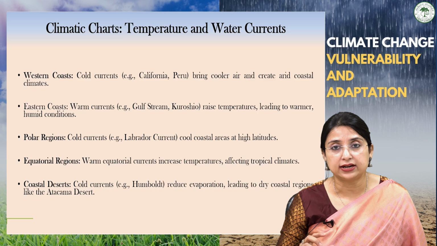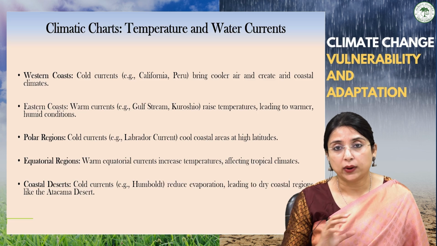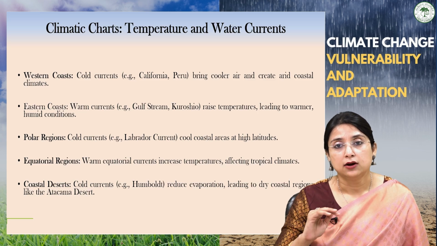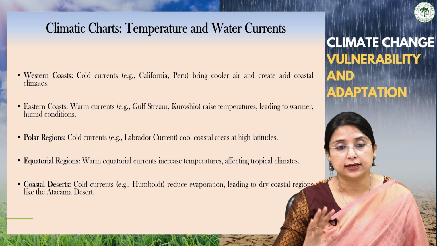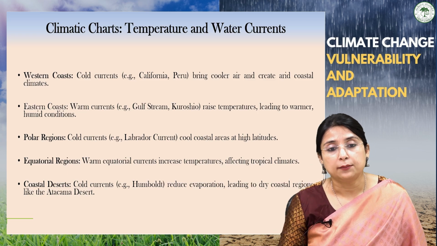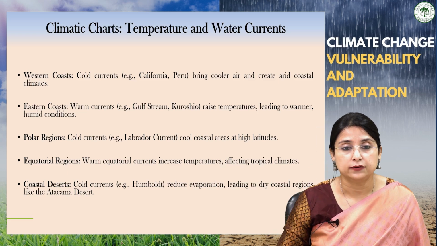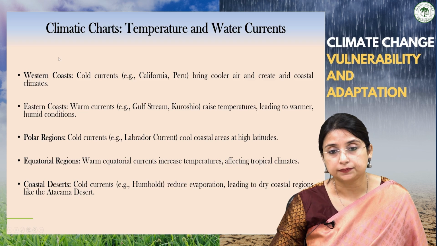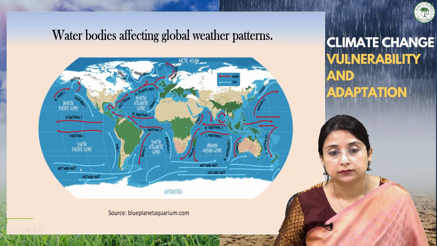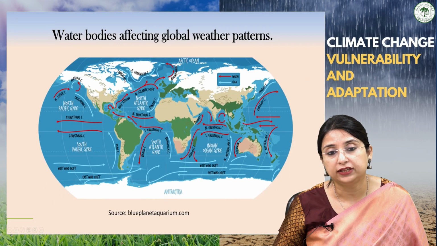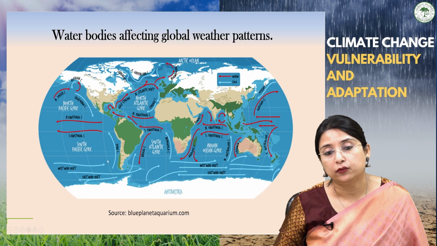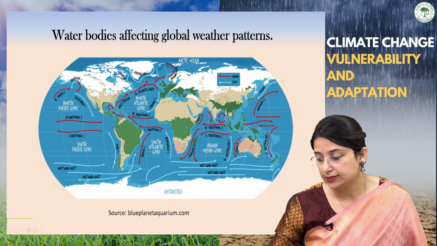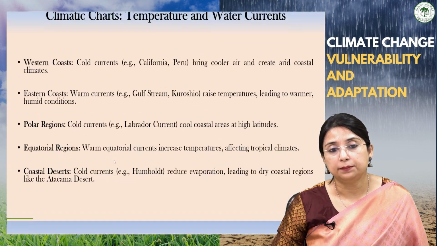Warm currents are generated in the tropics near the equator, while the cold currents are formed at high latitudes or in the poles. On the western coast of the continents, you can see the California and Peru currents.